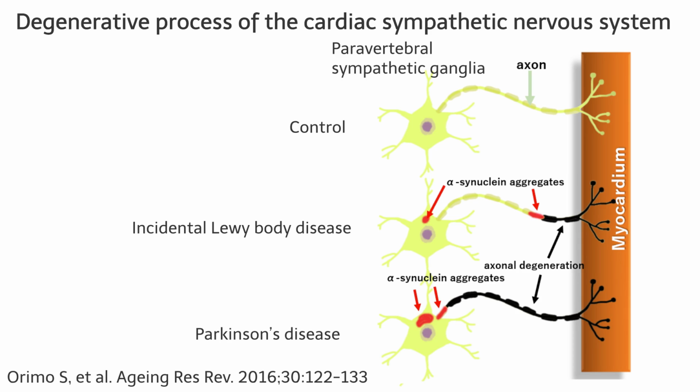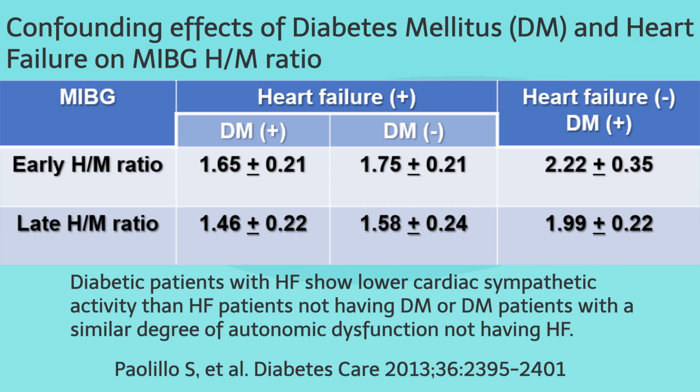The axons in the periphery begin to degenerate at the site of this aggregation, and this axonal degeneration progresses as alpha-synuclein aggregates accumulate closer to the ganglion. Even when there are no symptoms of Lewy body disease, alpha-synuclein aggregates may accumulate, and this is referred to as incidental Lewy body disease.